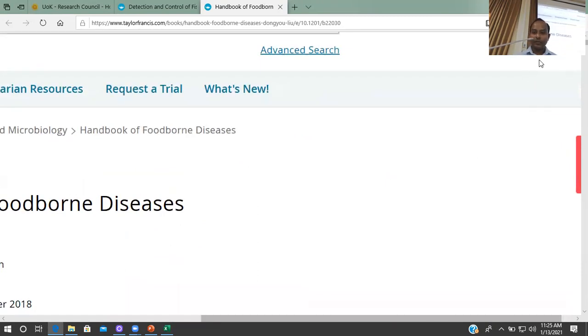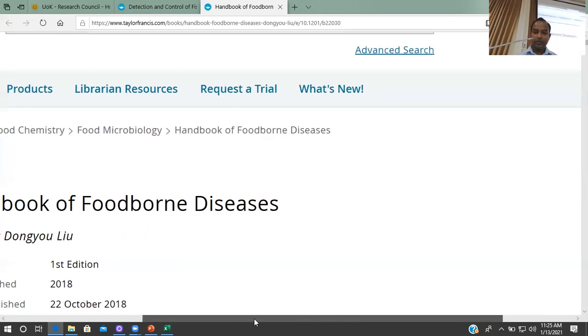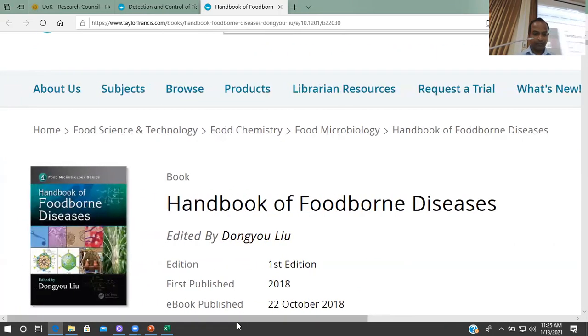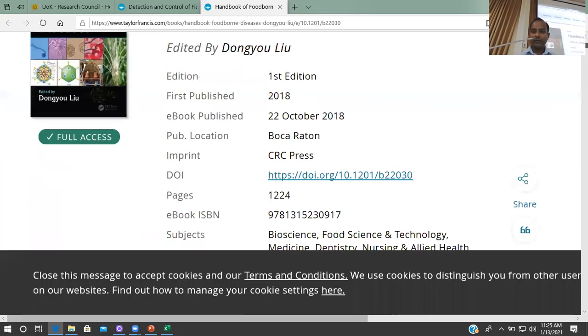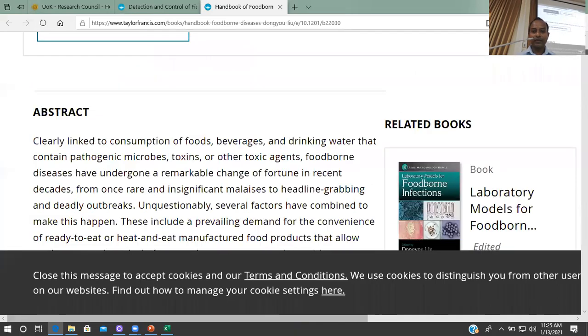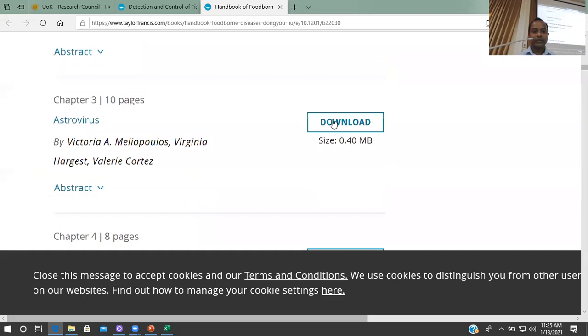So likewise, for the faculty of science, we have nearly 80 books. So you can download the entire book, or otherwise you can download chapter wise here, each and every chapter.